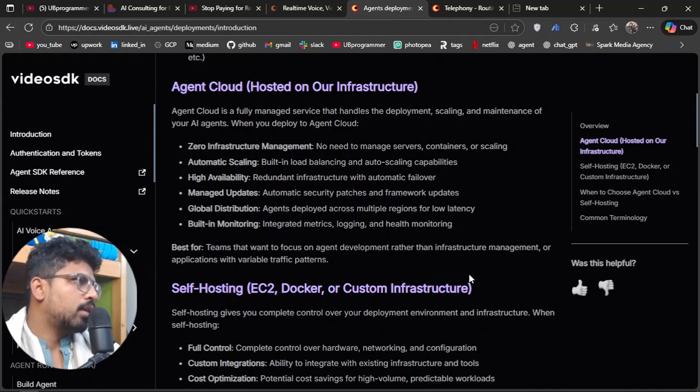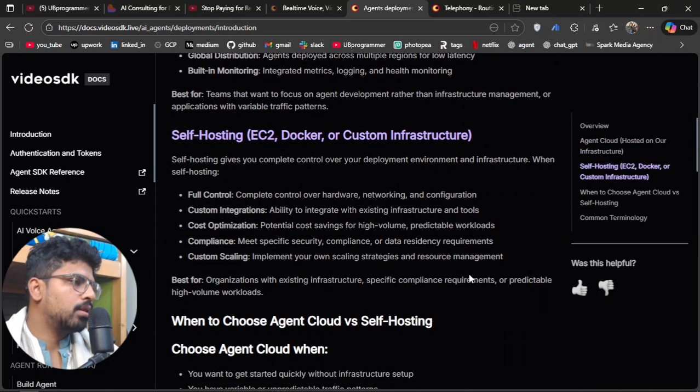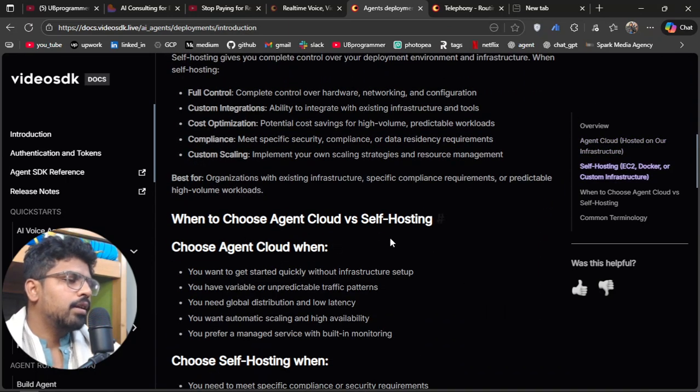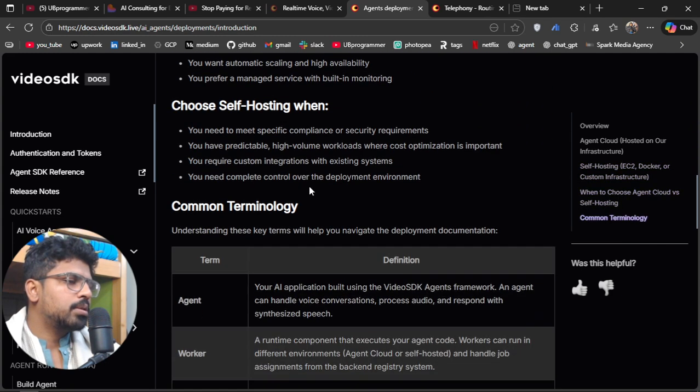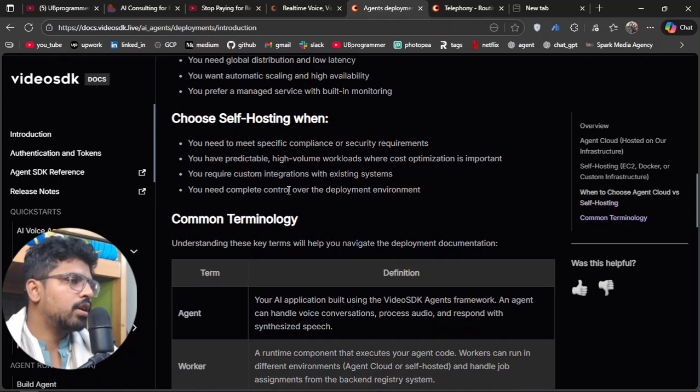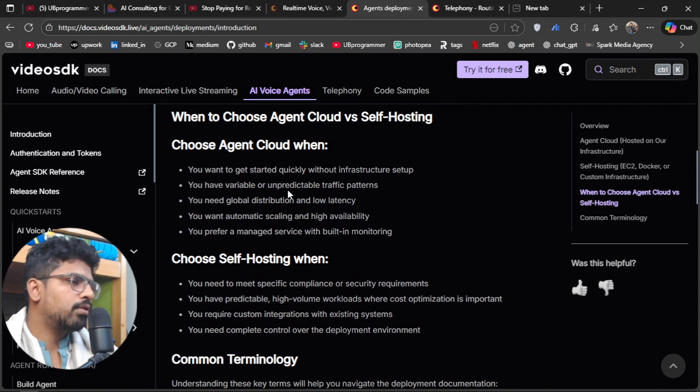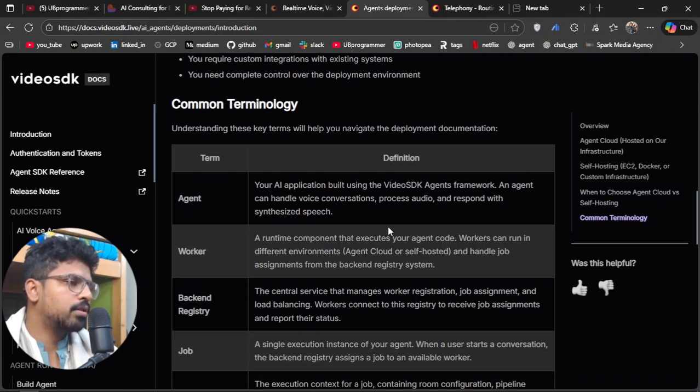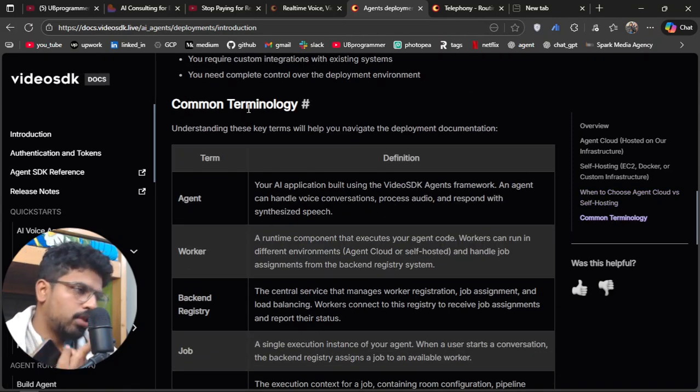Or you can use a cloud machine that always runs 24/7. So that's how the deployment works. The only thing self-hosting matters for is if you want to have greater control, then you should go for self-hosting. Otherwise, if you don't care about much control and you want a ready-to-use AI agent, you can use the cloud managed server by the video SDK.